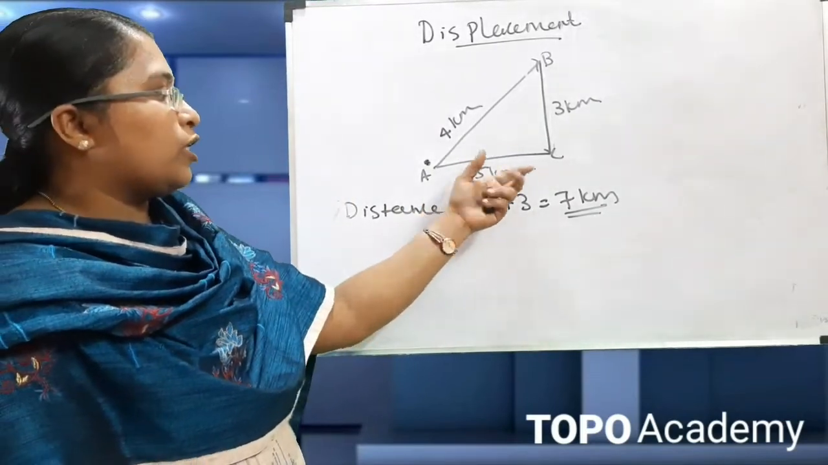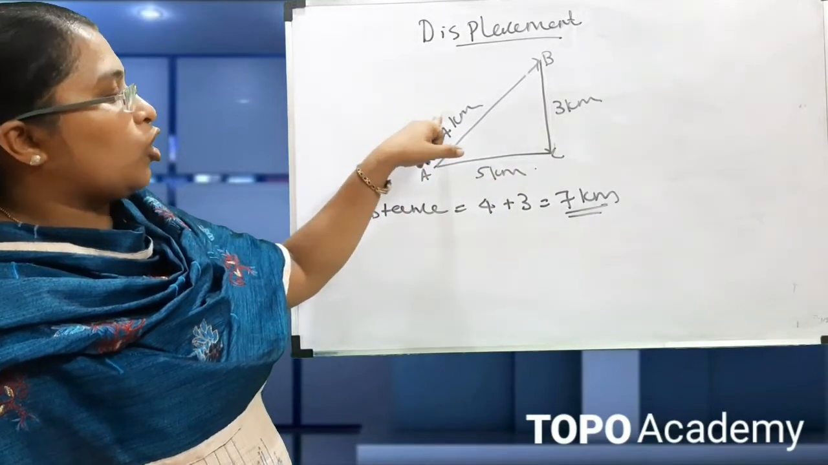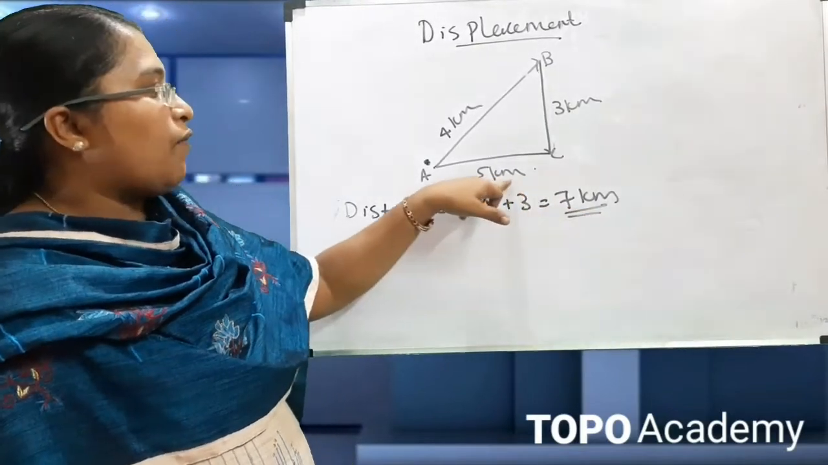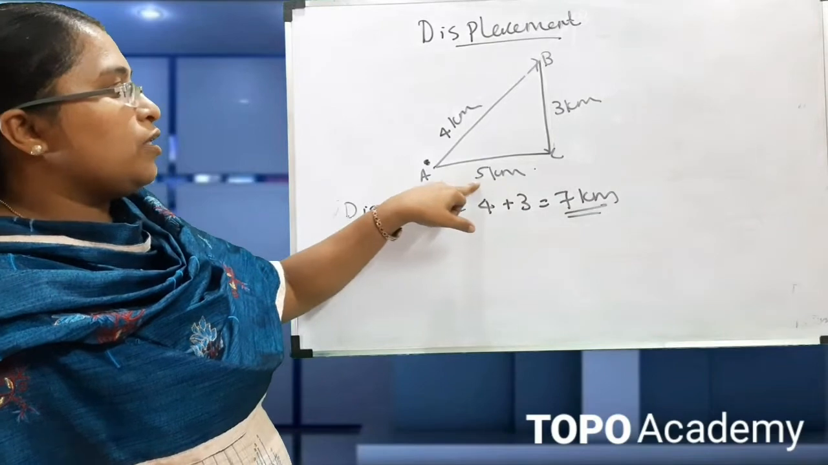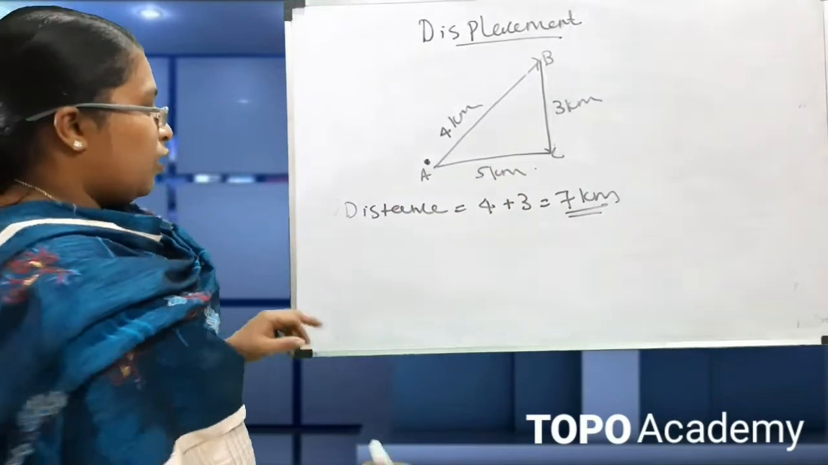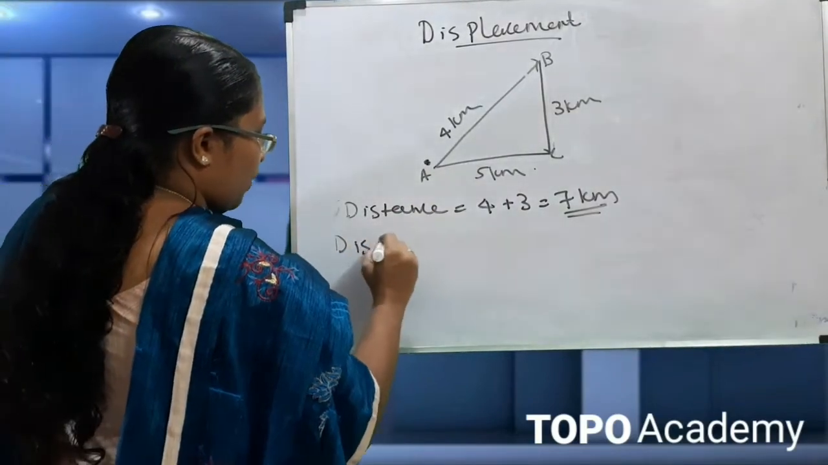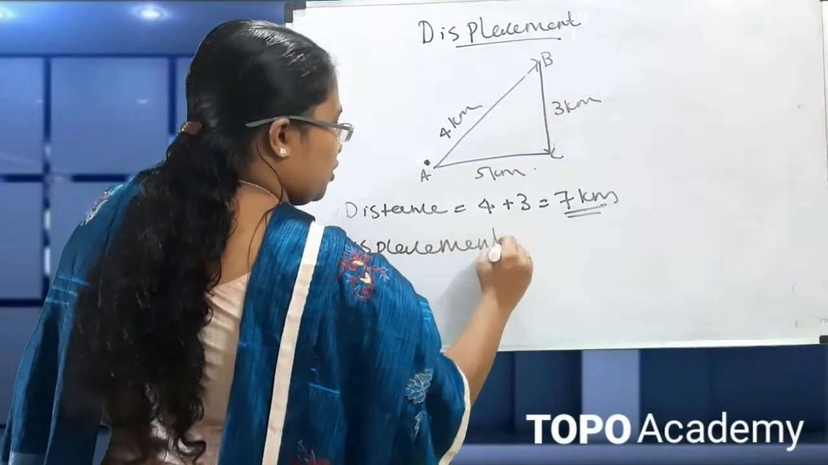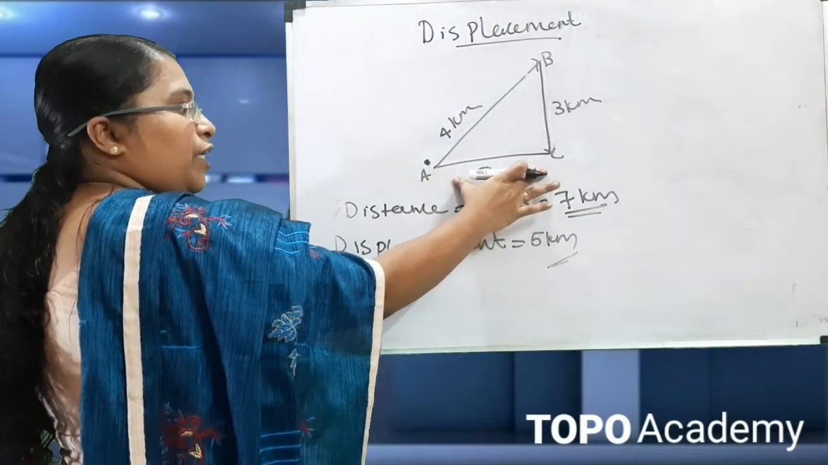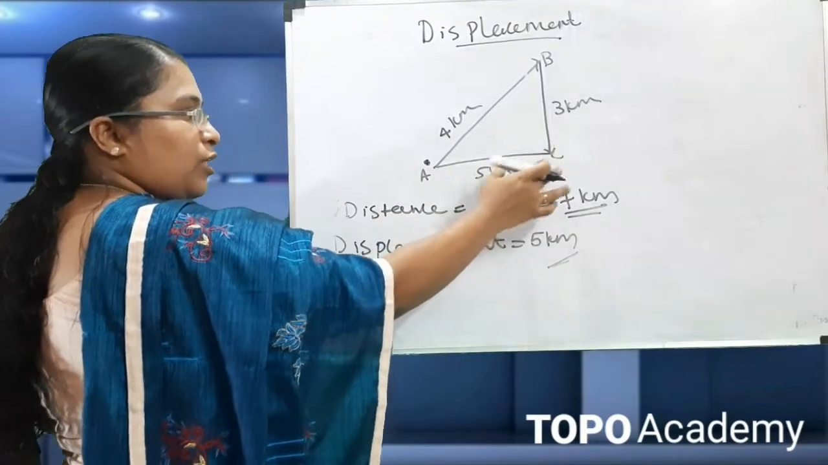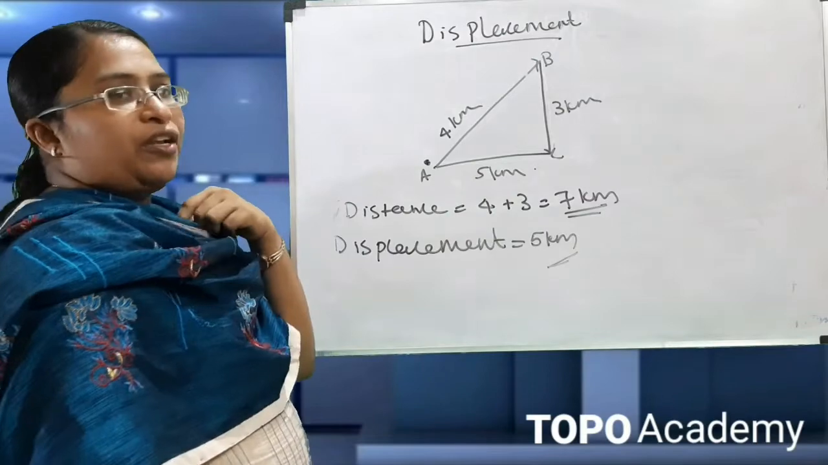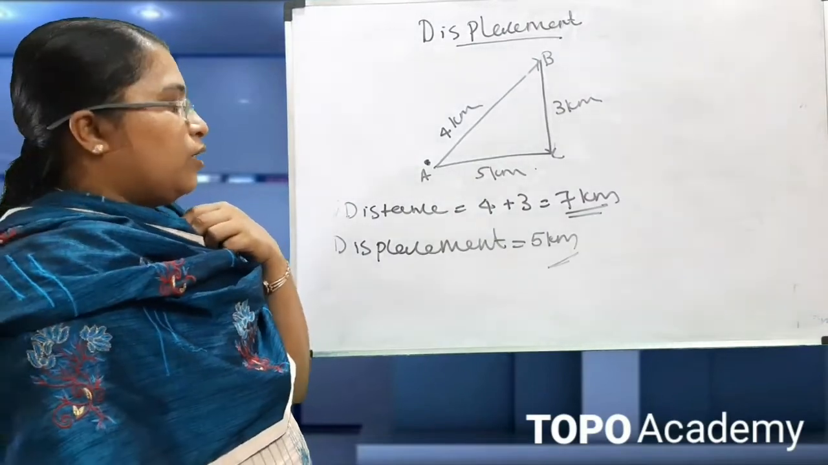So displacement is a shortcut. This is the shortest distance. Otherwise, it has to move 4 kilometers and again 3 kilometers, a total of 7 kilometers. But displacement means it travels the shortest distance. The shortest distance between the initial and the final position is known as the displacement. So here, the displacement is equal to 5 kilometers. This is the initial point and this is the final point, and this is the shortest distance between them.